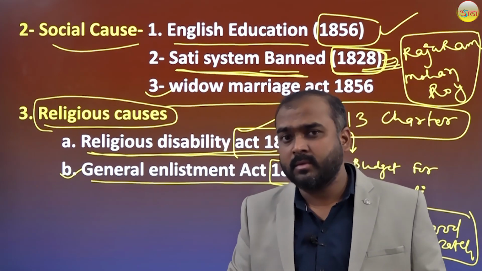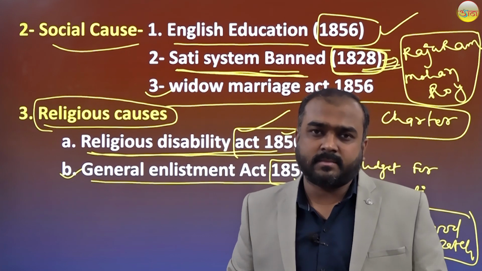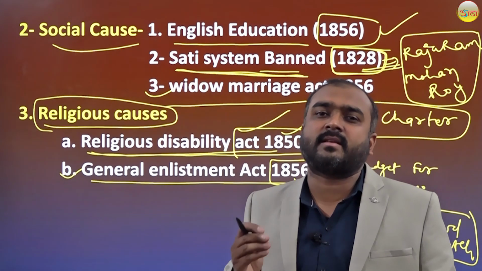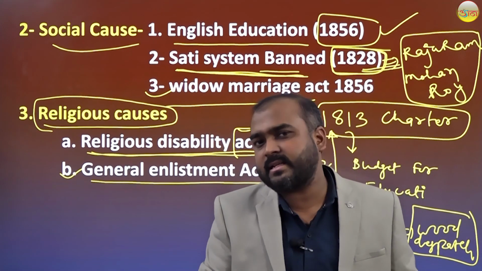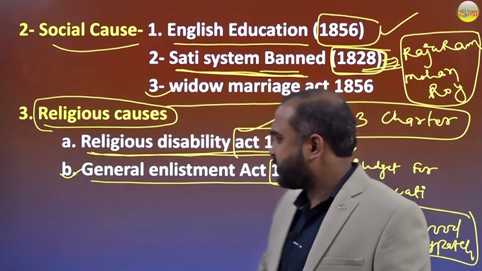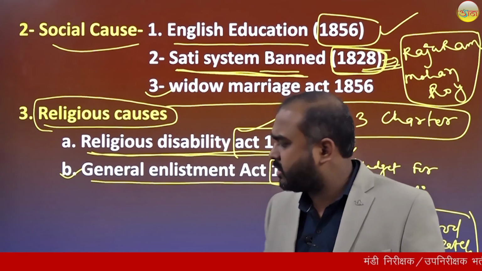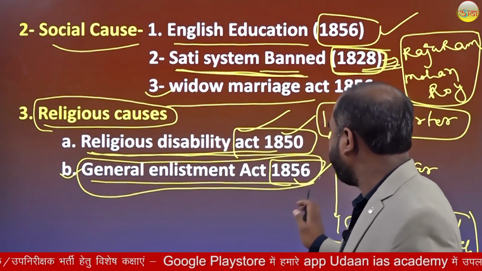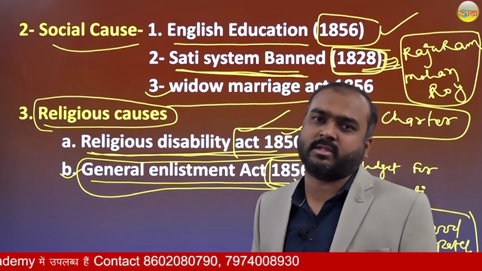But at that time it was believed by Hindus that crossing the sea would destroy their religion, or they could lose their caste status. So this belief was really very strong, and the General Enlistment Act of 1856 was not acceptable to the Indian people, Indian soldiers.